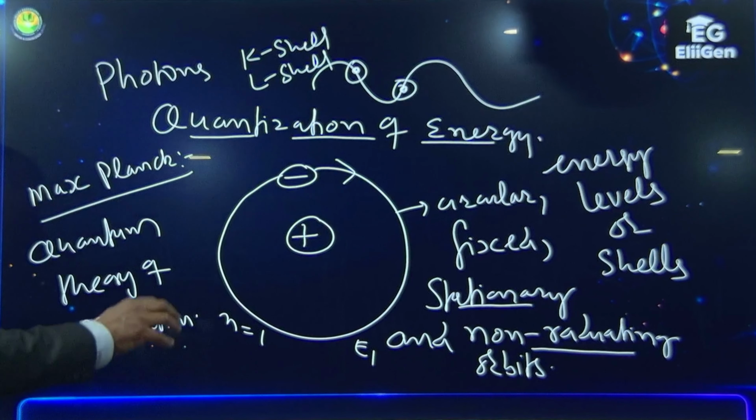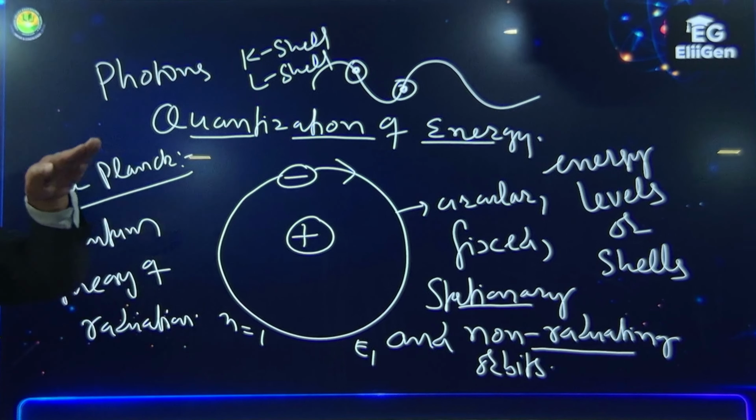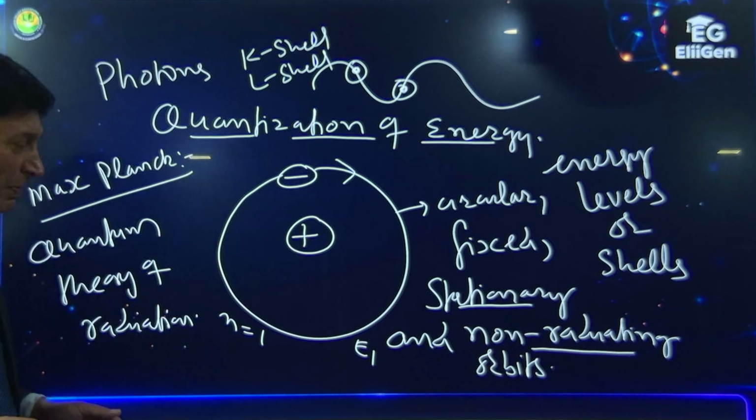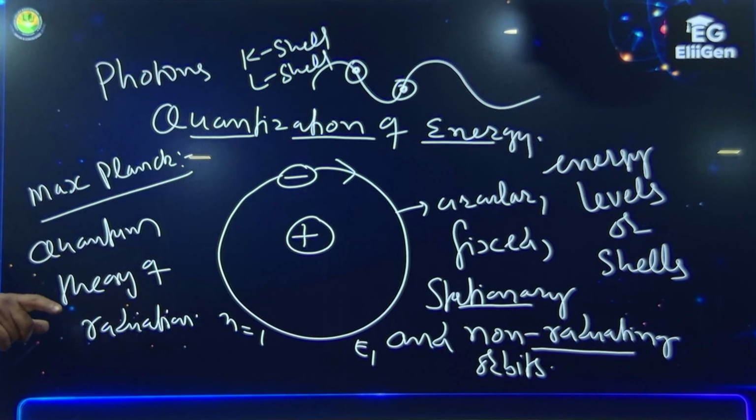Now, the electron loses or gains energy only when it changes from one shell to another shell.